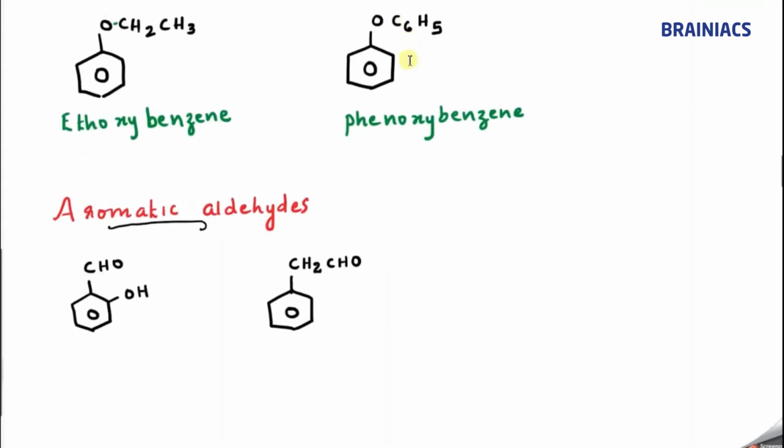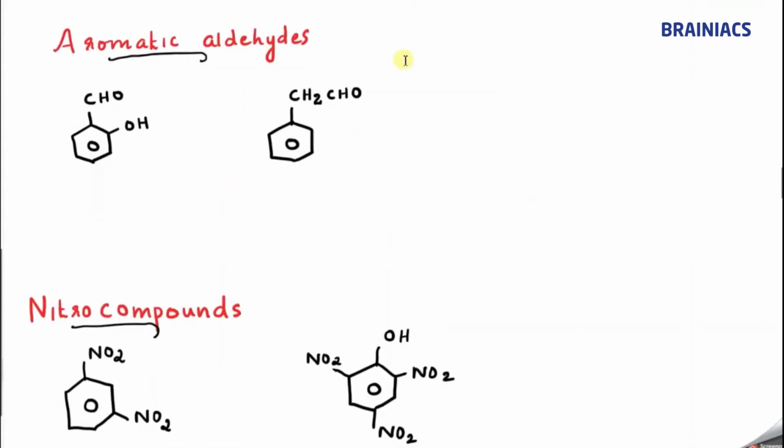Now we'll go to the aromatic aldehydes. Can anybody tell what is the name of this compound? When CHO comes with OH, a famous common name is there. Let me write first the common name of this compound. Very famous, so you should remember its common name. Can anybody tell the common name of this compound? This is known by the name salicylaldehyde.